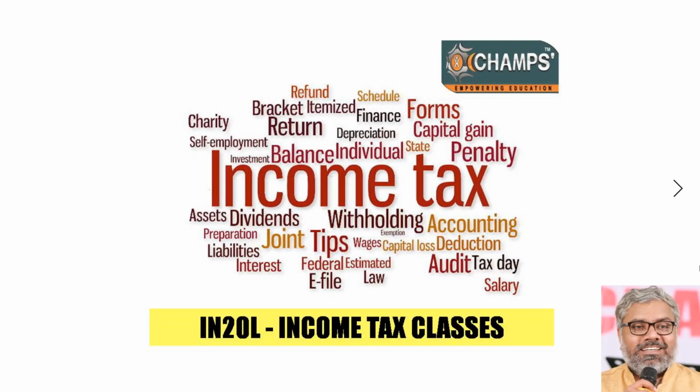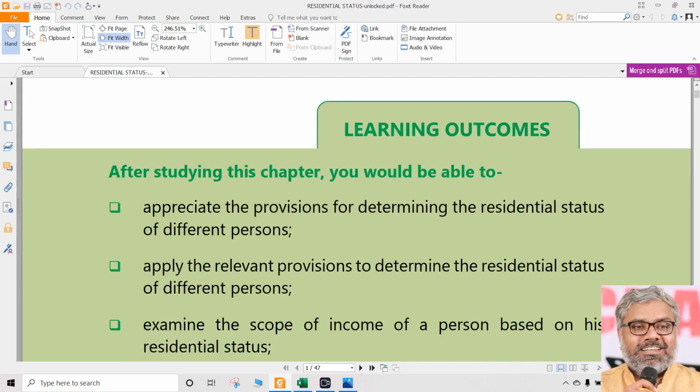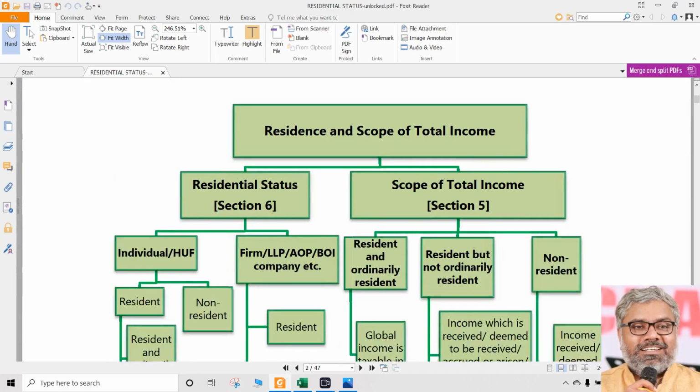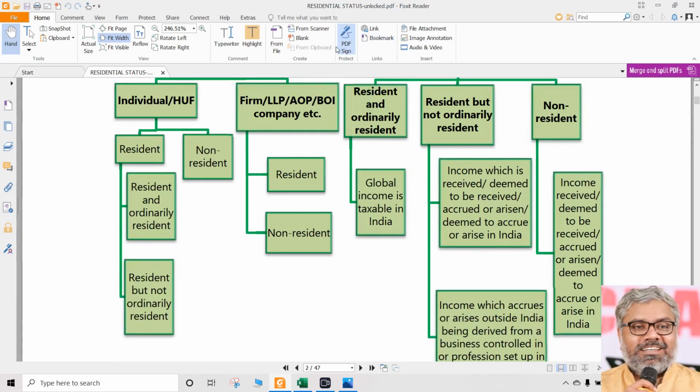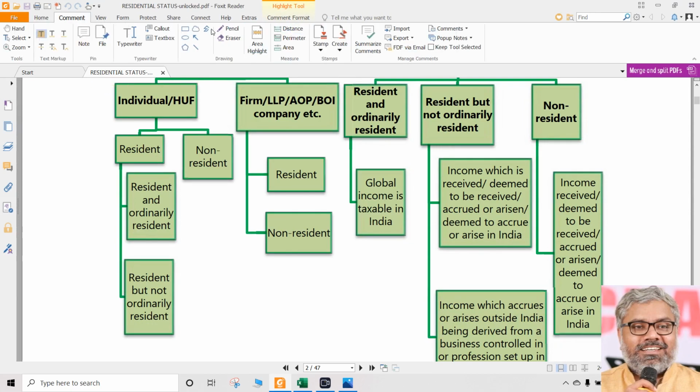At the same time, various types of residential statuses are possible for different types of SSCs. For example, in case of individuals and HUF, the possible residential statuses could be resident and ordinarily resident, resident but not ordinarily resident, and non-resident.